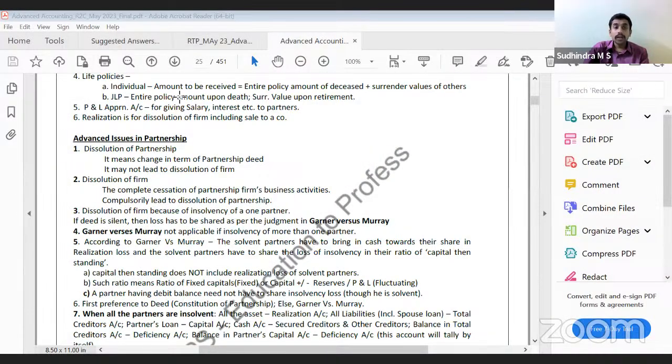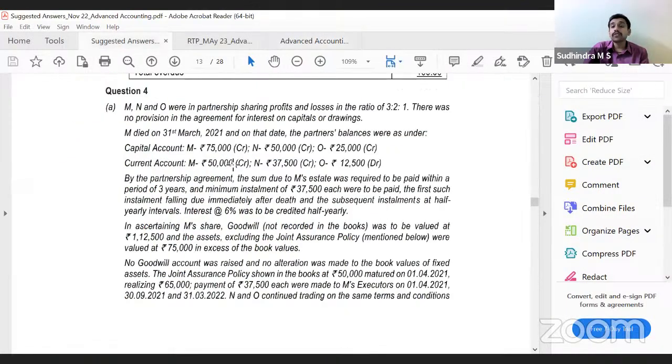First, I'll go to our previous exam, November 22 exam. In November 22, from this chapter, it was asked for 20 marks: 15 marks of dissolution of partnership, 5 marks of LLP. Okay, dissolution of partnership. Look at this.